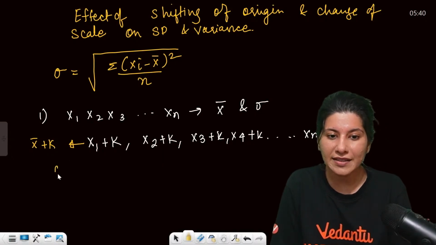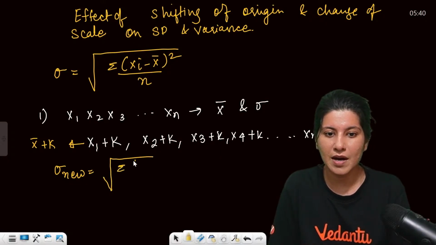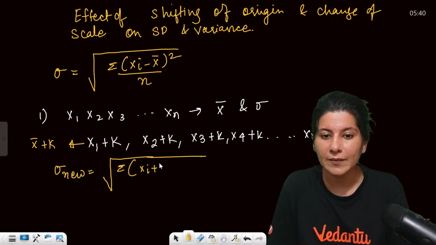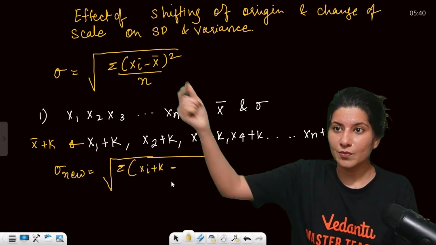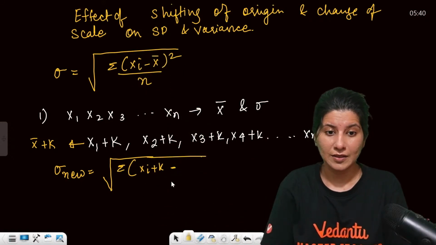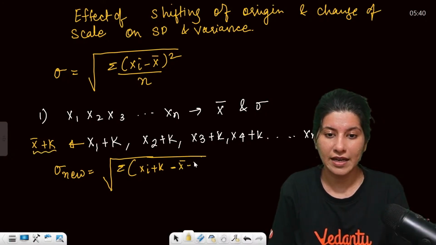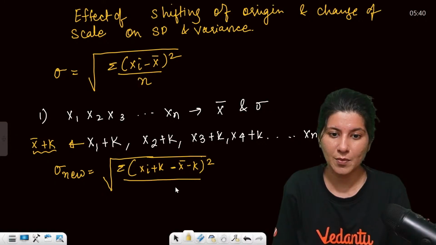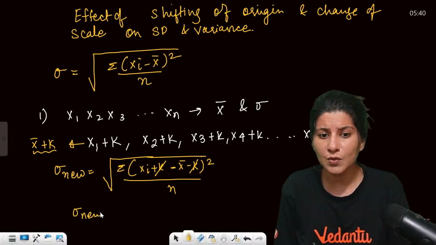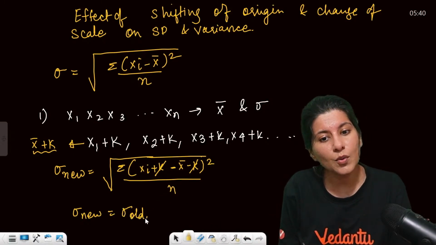Okay, so now apply this. New variance will be square root of sigma, xi, all the observations are increased by k, minus, so I'm putting the values, xi becomes xi plus k, minus x bar, new mean will become x bar plus k again, whole square upon n. Can you see plus k and minus k are equal? So sigma new is actually, if you see this, sigma old only.